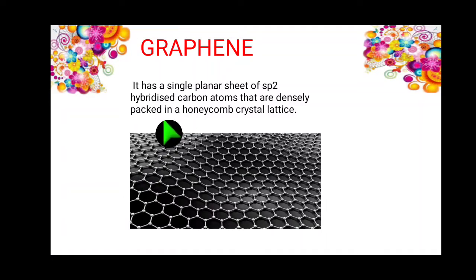Graphene has a single planar sheet of sp2 hybridized carbon atoms that are densely packed in a honeycomb crystal lattice. It's like a honeycomb. This is also sp2 hybridized carbon. So this is the fifth allotropic form of carbon, graphene.